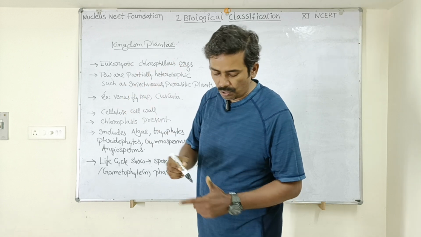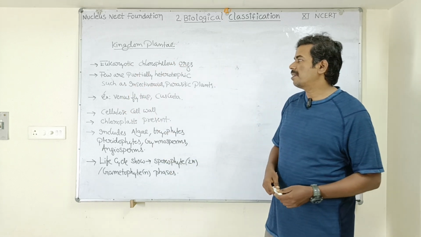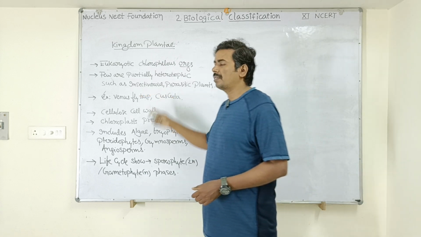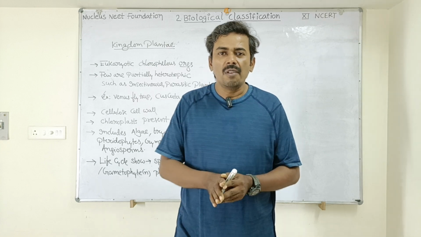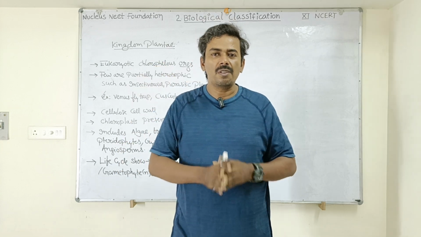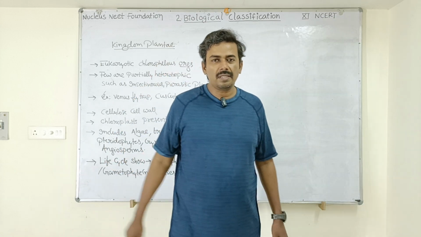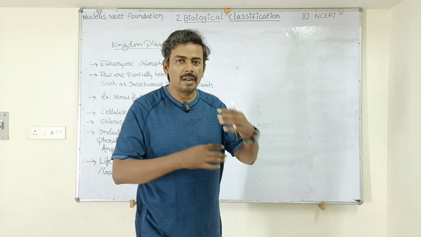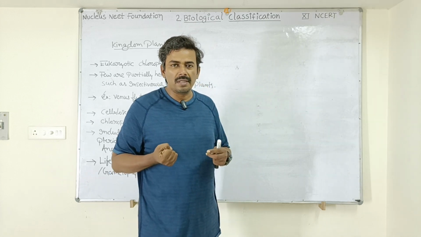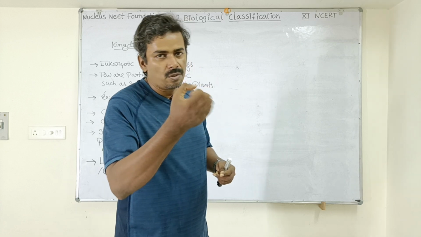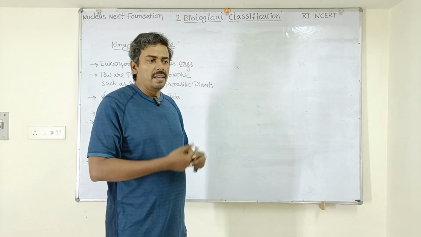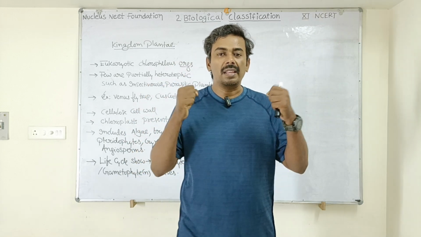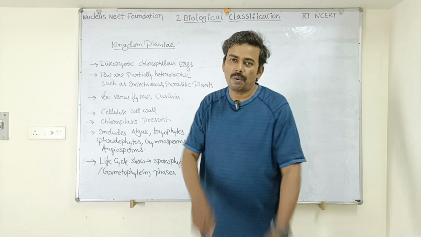They depend upon other sources of food material. So what are those plants? Some are insectivorous, some are parasitic plants. What are insectivorous plants? Insectivorous plants are those plants which depend upon insects for nitrogen nutrients. They will trap the insects by different mechanisms, and after trapping the insect, they are going to digest the insect thoroughly and absorb the juices from the insect. In the juices, they collect nitrogen rich organic materials. In this way, insectivorous plants obtain nitrogen nutrients by killing the insects. They are called insectivorous plants.